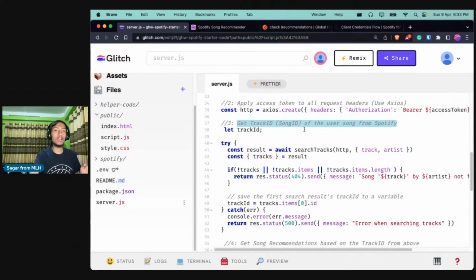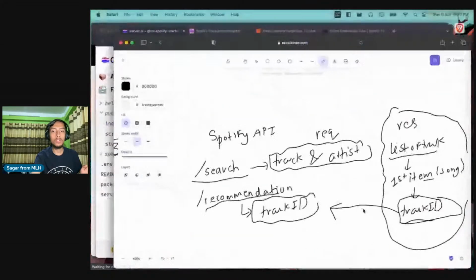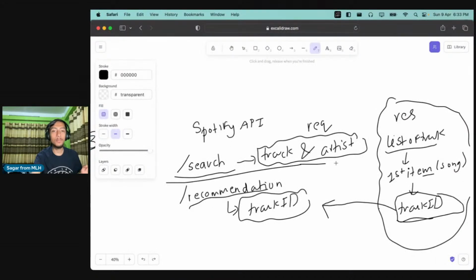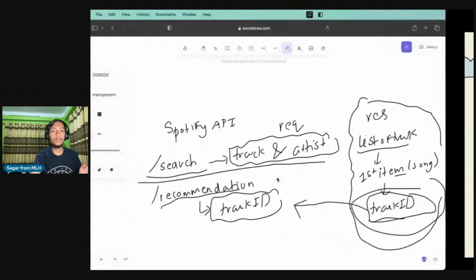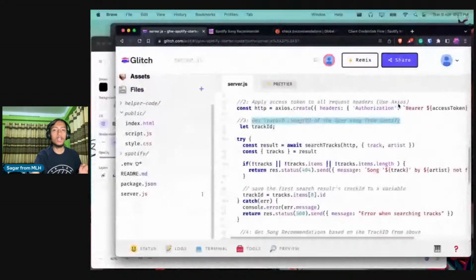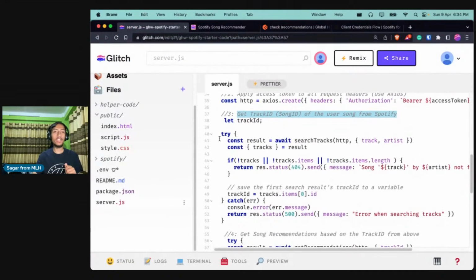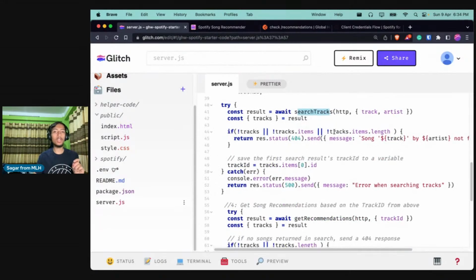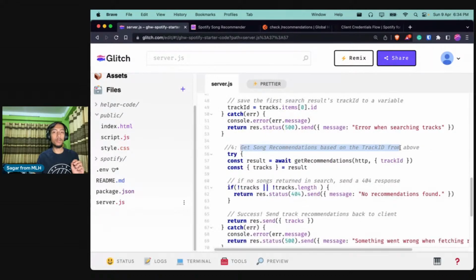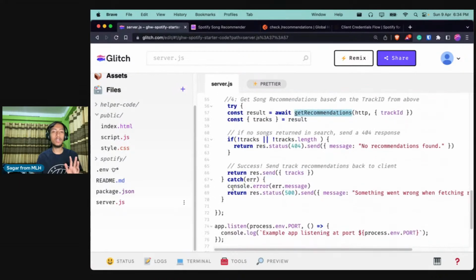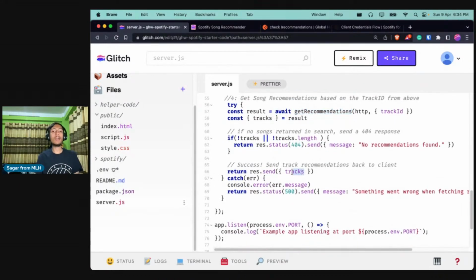And after that, in the third part, we are getting the track ID. If you go over here, this is the part in the search API where we are getting the track ID. In this third section, we are defining a track ID variable, and then calling the search track function, which will eventually call the API, and then it will give us a list of results. Finally, we will pass that track ID to the recommendations API, and then we'll get the result. We will set that track object as tracks, and we'll pass it to the front end.